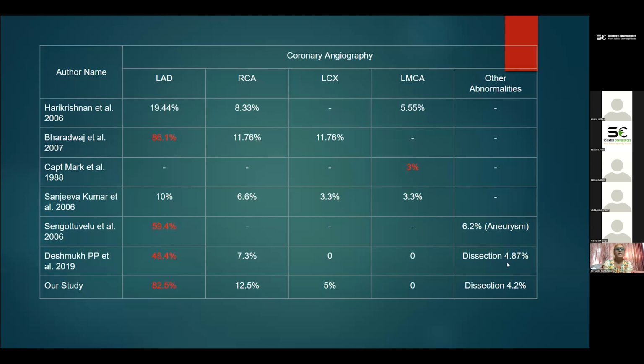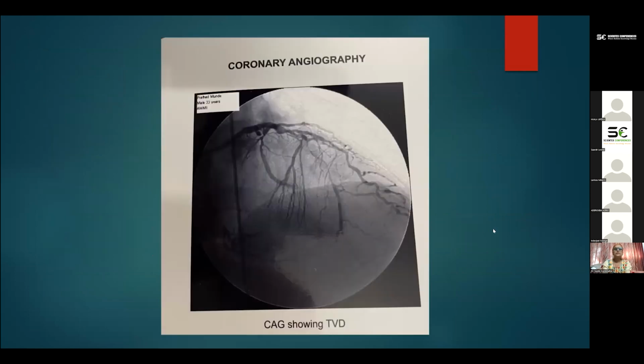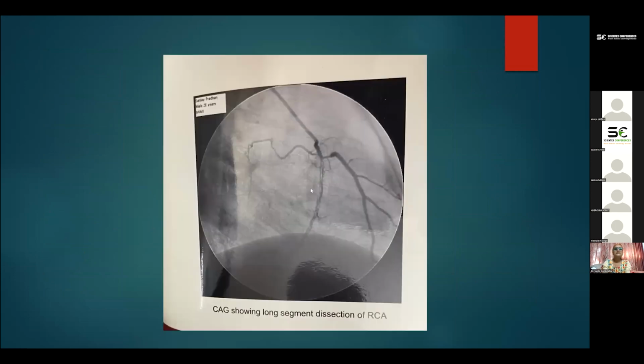So predominantly LAD involvement was seen in most of the studies. This is one of the angiograms of a young patient, 33 years old, who had triple vessel disease. You can see the severe critical stenosis of the LAD and LCX. The RCA is not seen in this. This is another young patient, 28 years old, showing coronary artery dissection in the RCA.